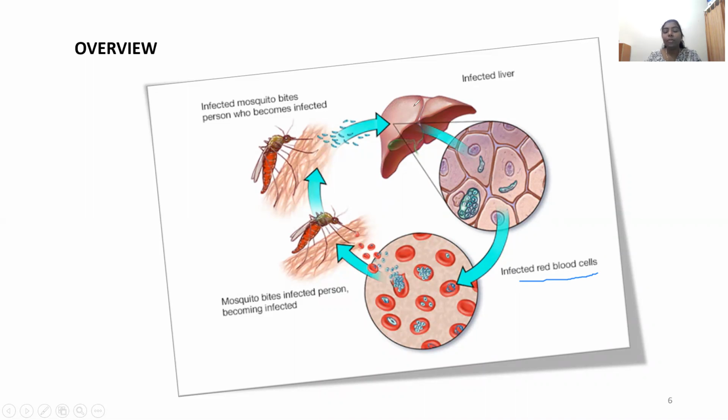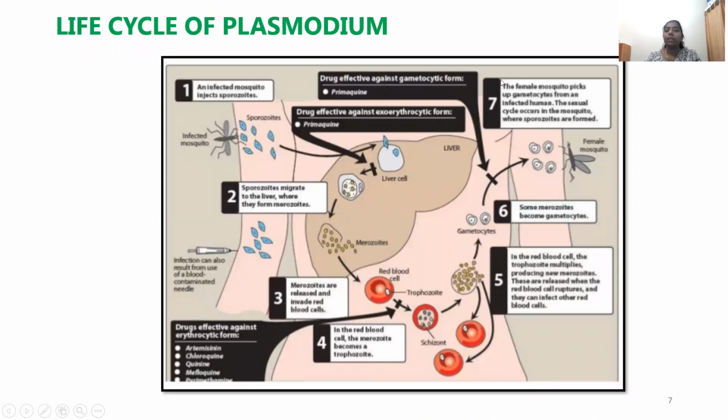But the different infective forms of the parasite which remain in the mosquito and in the human host are what you will have to understand, because they relate to the mechanism of action of different types of drug molecules. We will be learning about that in detail in this topic called anti-malarial agents. Okay, am I clear?